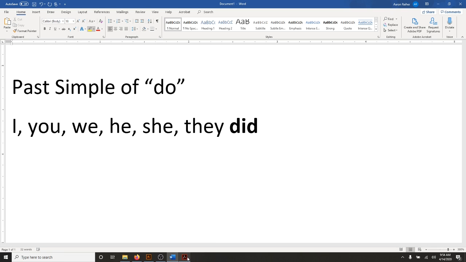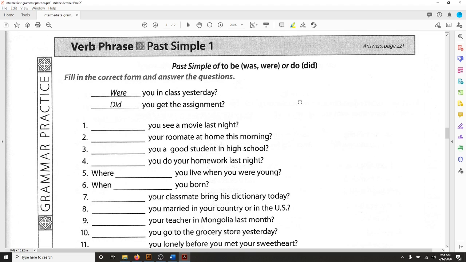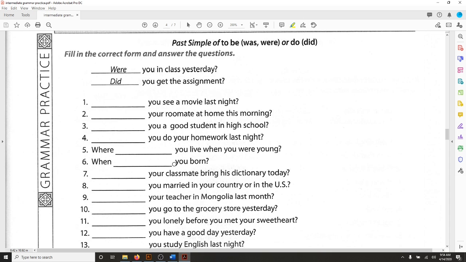So let's look back to our worksheet here for a minute. And so notice at the top, they give you your choices here, was or were or did. And these are questions. So notice that all of these are questions. And so when we make questions, we will use was, were, or did. So here's a couple of examples.